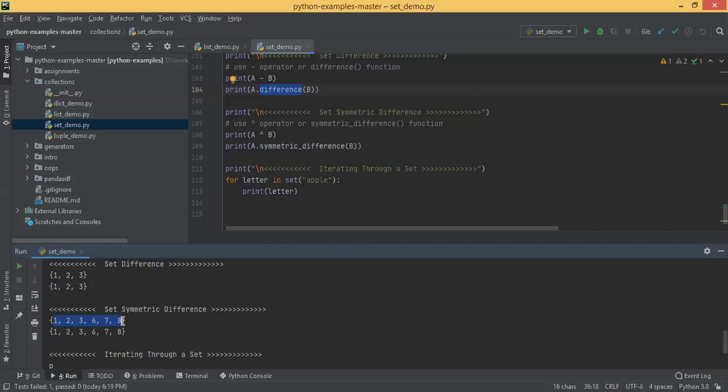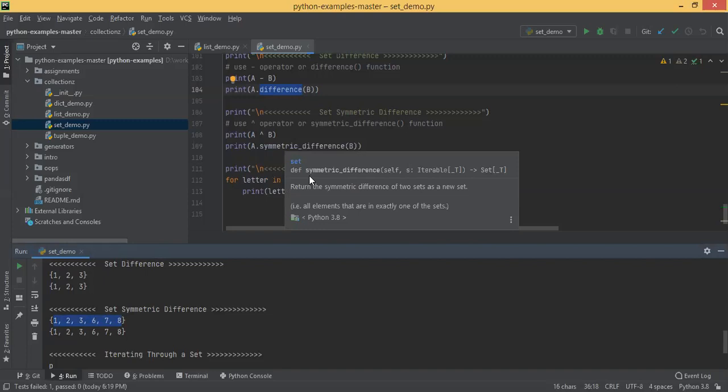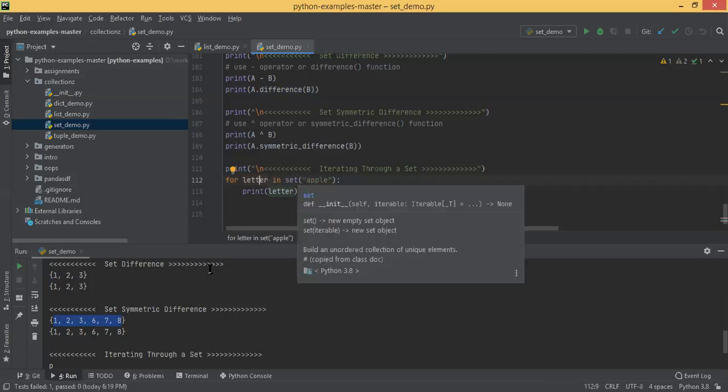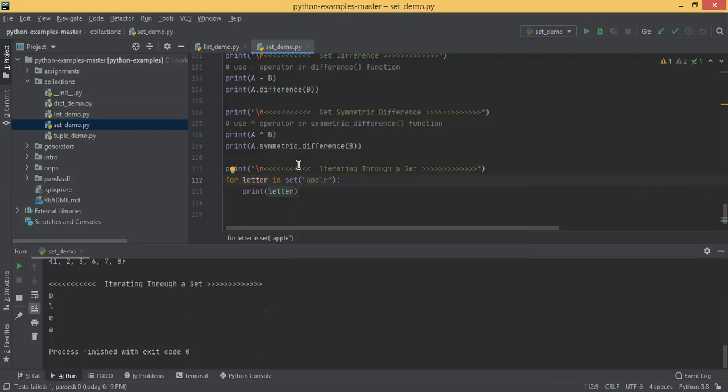Any queries till now? Iterating through a set, you can use the same for loop. Okay, that's there. So these are a few examples of set. Majorly, you can create an empty set using the set function, not empty curly braces. Empty curly braces are for dictionary. For adding an element, use the add function. For adding multiple elements as a list or set, you can use the update function. And you have set operations: union, intersection, set difference, and symmetric difference.